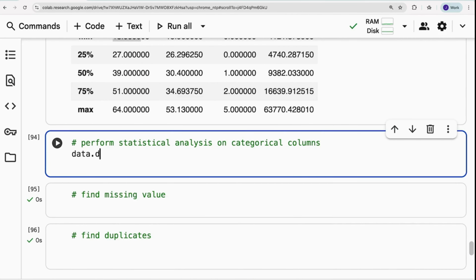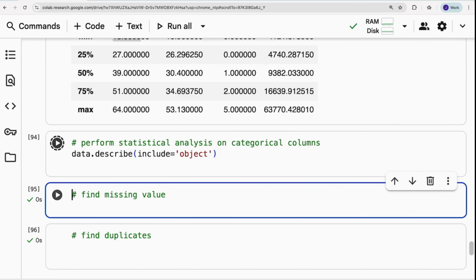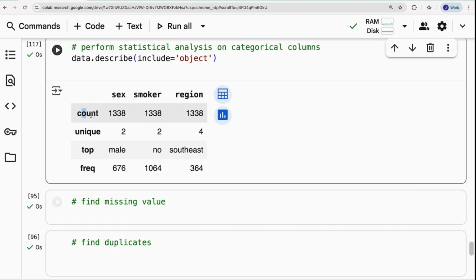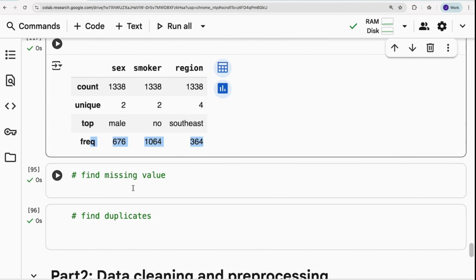Same thing, you can apply on categorical columns as well. Same code, data.describe, you just need to include object. So what this does is give you a statistical report like count, how many unique values you have, the top category, like the most frequently occurring value, and then what is the frequency of it, how many male, how many no, how many southeast, like that. It just gives you the count.